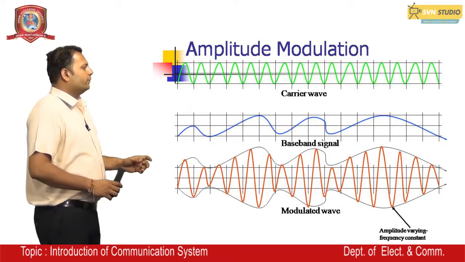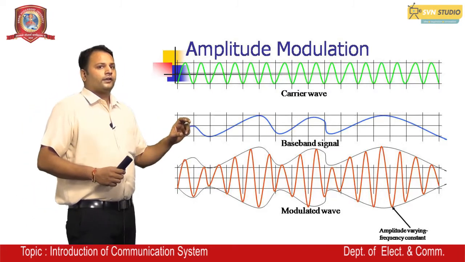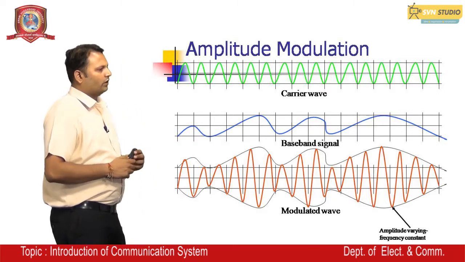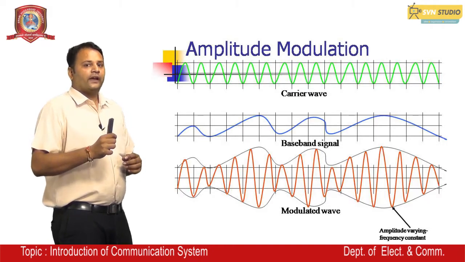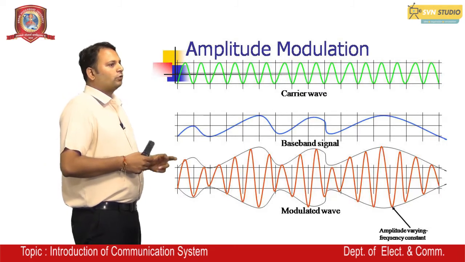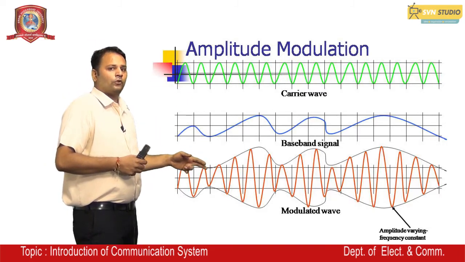You can see that in amplitude modulation, the carrier wave has a uniform amplitude. Now we have a baseband signal, also called a message signal. So the carrier signal is varied in accordance with the baseband signal. You can see here two baseband signals, one in the upper portion and the second in the lower portion.